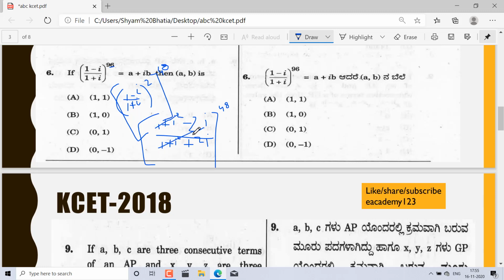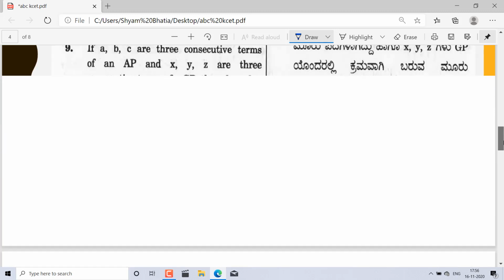So it will cancel out in both. I square again is minus 1, it will cancel out in both. So minus 2i upon 2i, i cancels with i and 2 cancels with 2. The final expression is minus i raised to the power 48, and 48 is an even number, so the value is 1. And 1 can also be written as 1 plus 0 into i, which equals a plus ib. So a is 1 and b is 0. Option B is correct. Okay, so it's also correct.